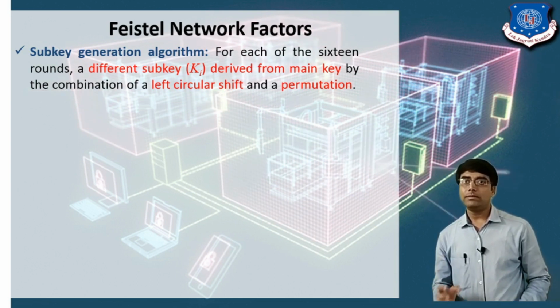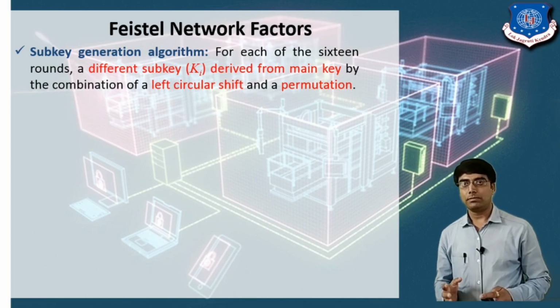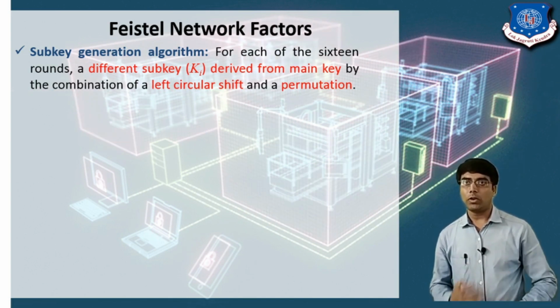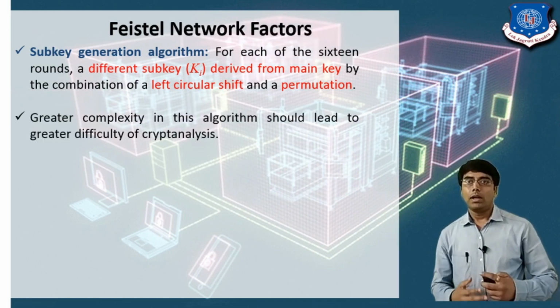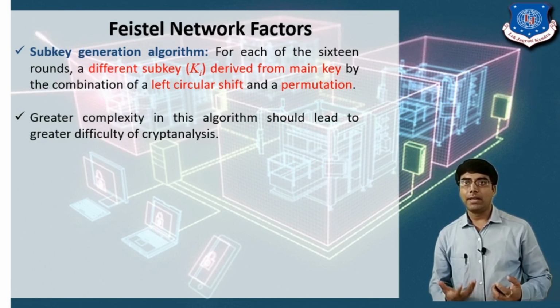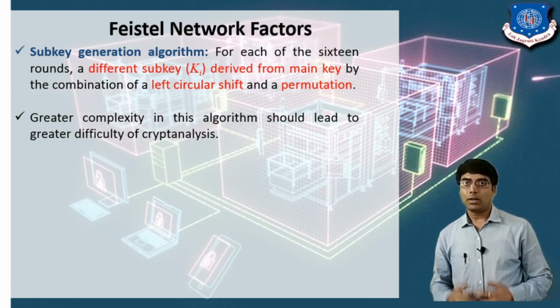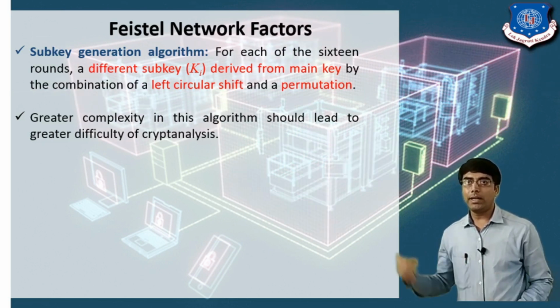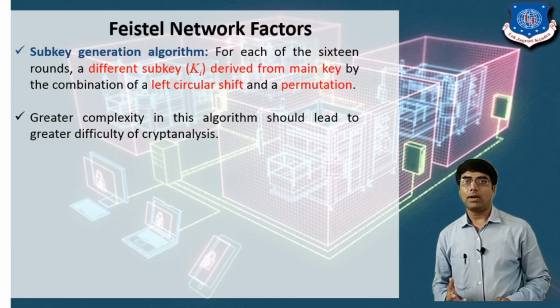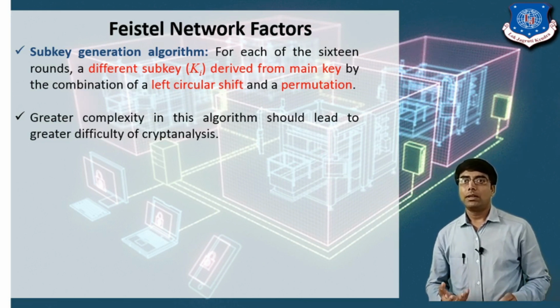So again, it is very secure. Here we are achieving greater complexity in this algorithm, so it should lead to greater difficulty for a cryptanalyst.